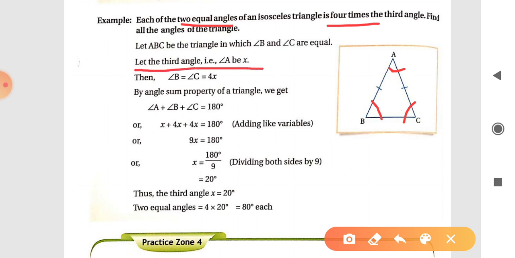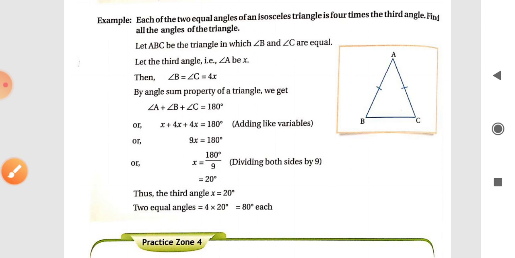Then what would be angle B and angle C? These are 4 times the third angle. The third angle is x, so 4 times x is 4x. Angle B and angle C are both equal to 4x. Now we have to find all angles of this triangle.